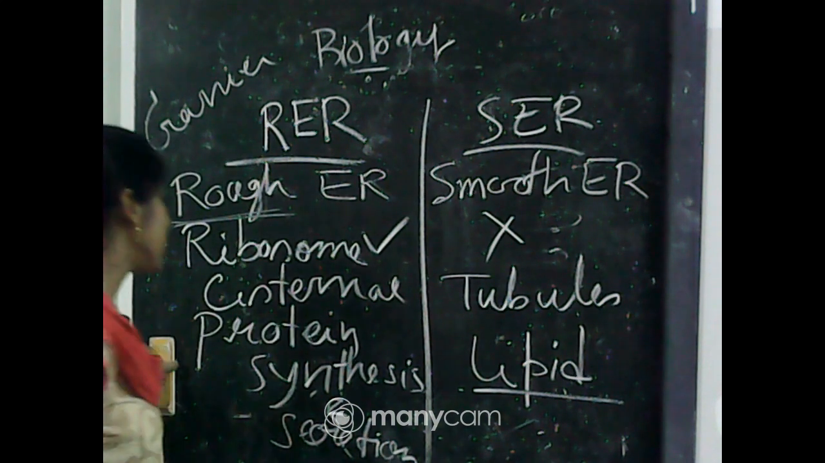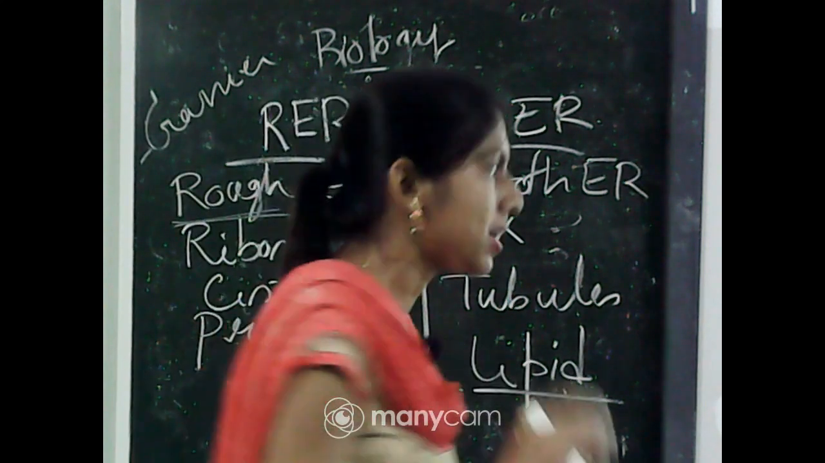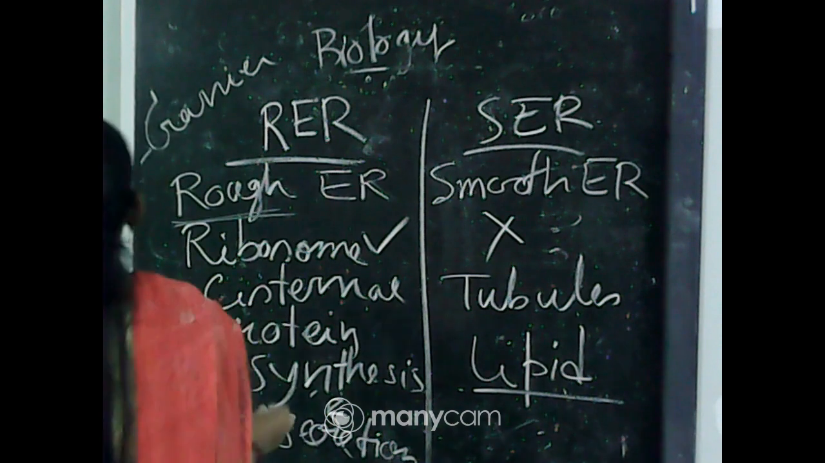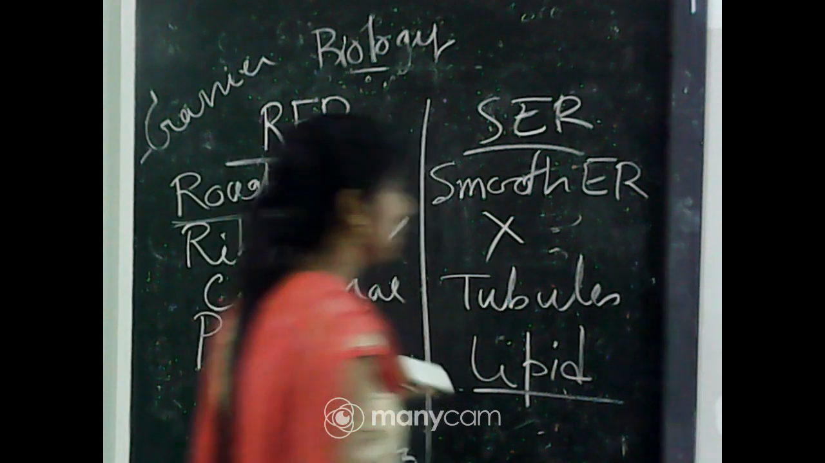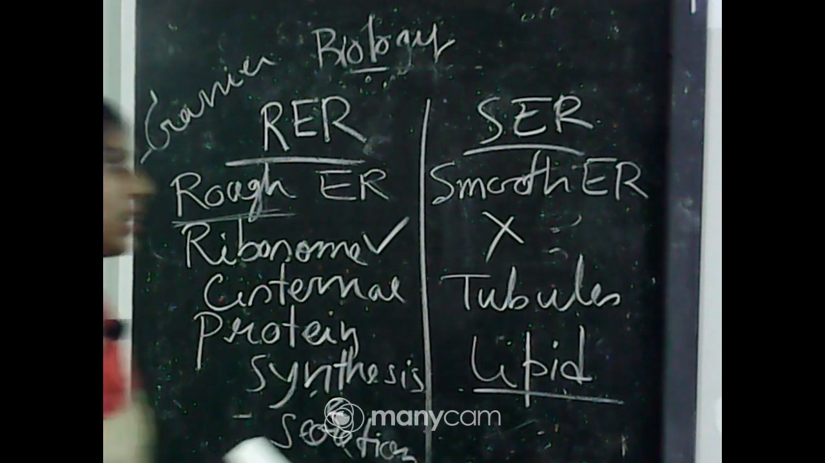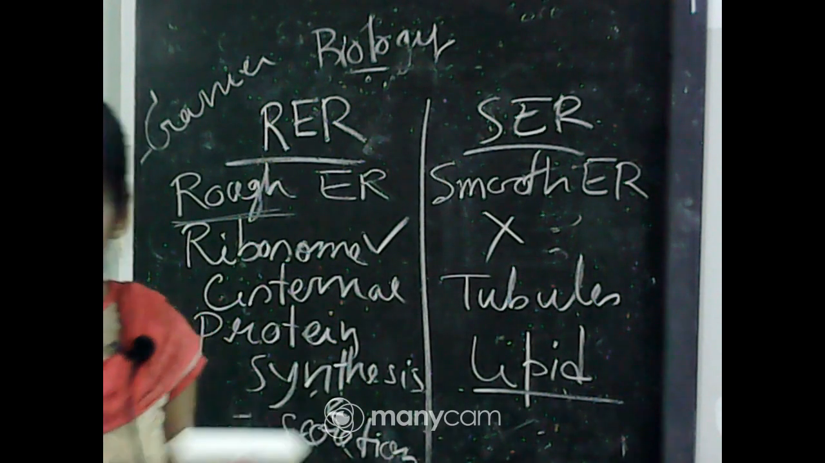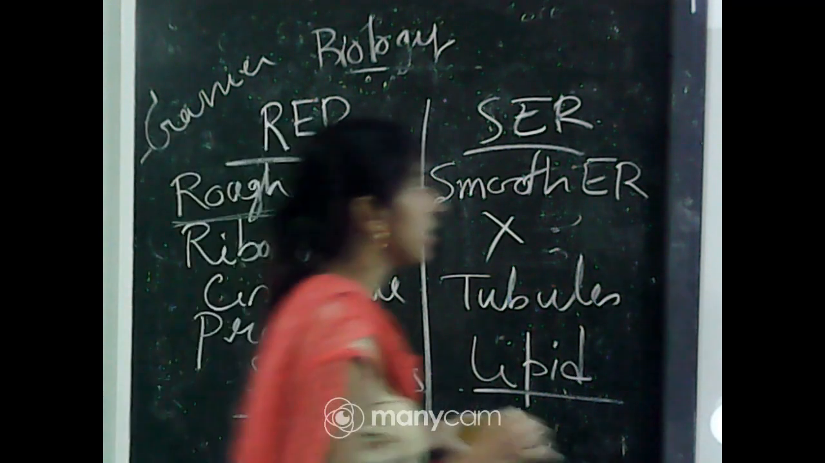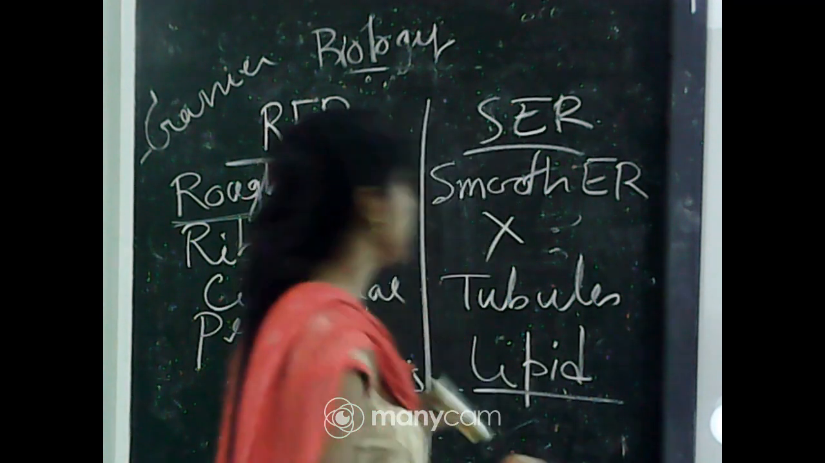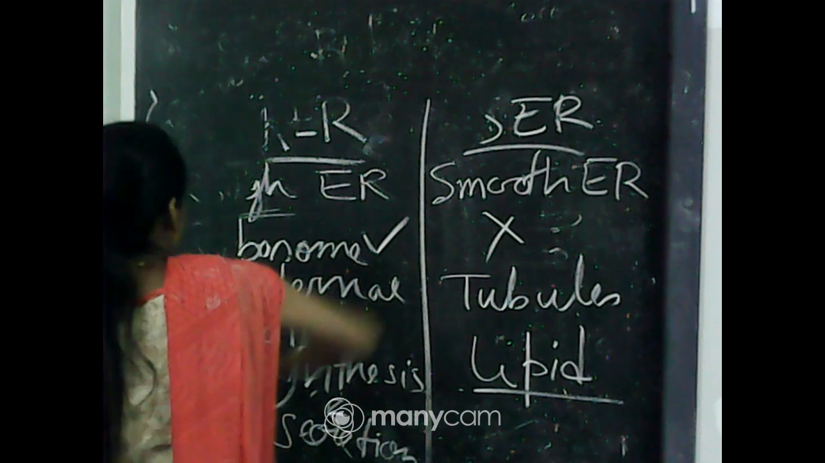So, what are the functions? In case of RER, as ribosomes are present, and as we know ribosomes help in protein synthesis, the function of RER will be synthesis and secretion of protein. In case of SER, it is related to lipid synthesis and the transport of lipid, and in some eukaryotes, steroid-like hormones are synthesized by the SER. So, these are the main differences between RER and SER, and that is all about the endoplasmic reticulum.